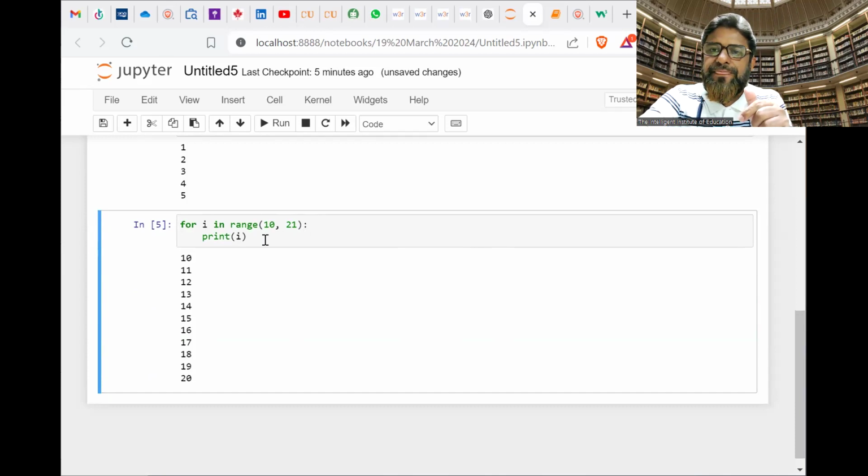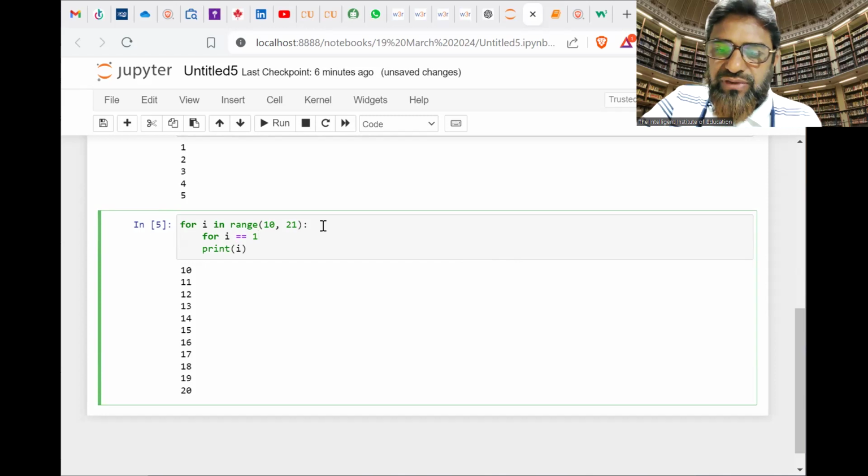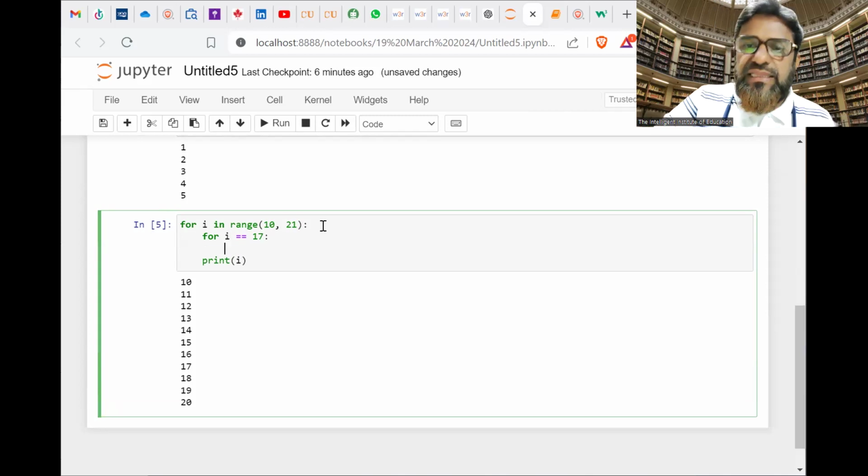Is this clear? Now I am going to use a condition. For example, for i double equal to, say, value 17. Value 17 I don't want to print, and all the remaining values it should print. Fine. Then what we have to do?